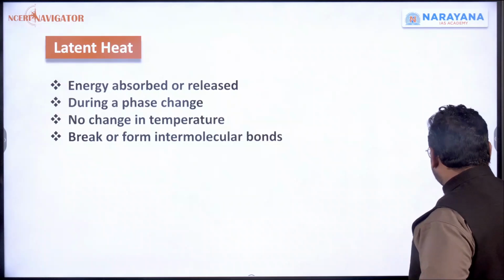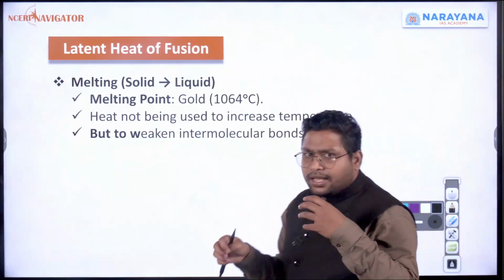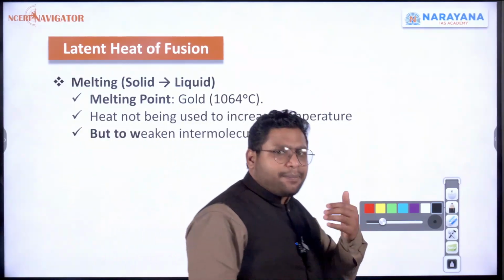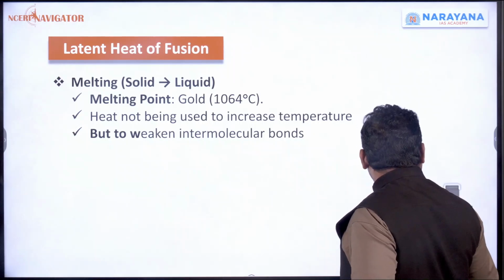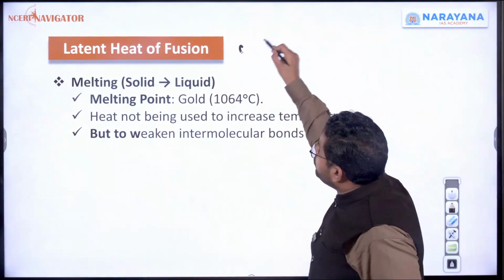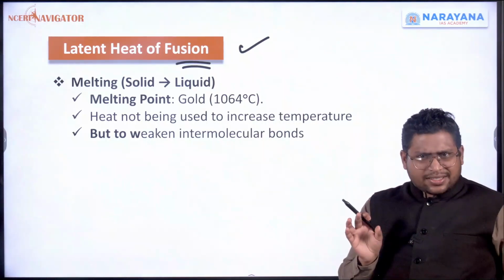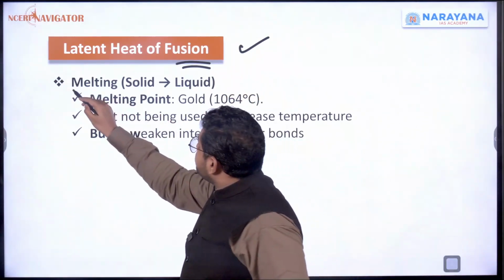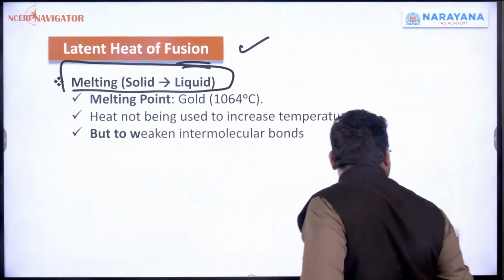Okay, now we'll understand latent heat in better detail, how it is taking place, with examples. I'll take the first example of latent heat of fusion. Don't think a lot about this fusion as such. Simply understand melting. What happens in melting?